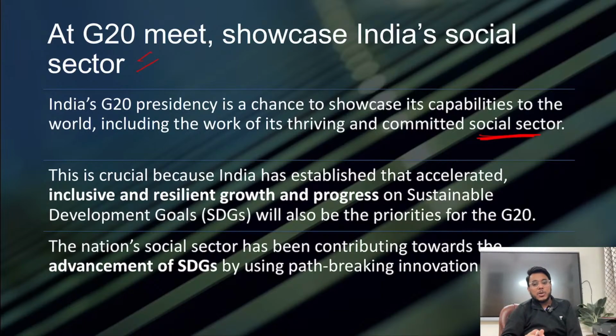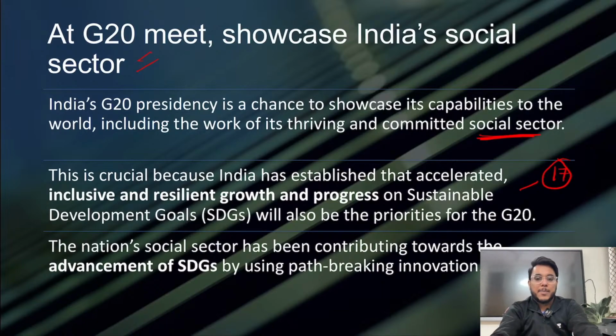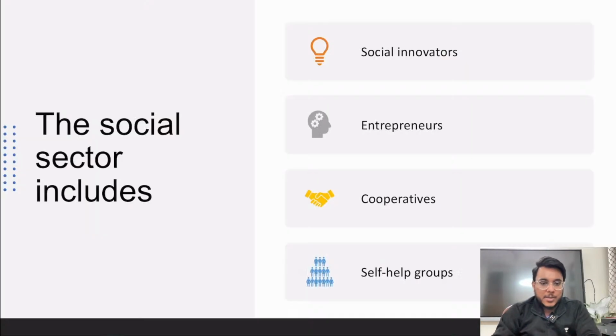Now guys, understand this: as we talk about India's progress, India is working a lot in terms of achieving sustainable development goals. When we talk about the SDGs, there are 17 sustainable development goals, and India has done a lot of work in this direction. Now a question comes: what is the social sector? What comes in the social sector?